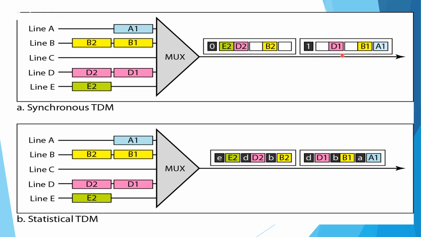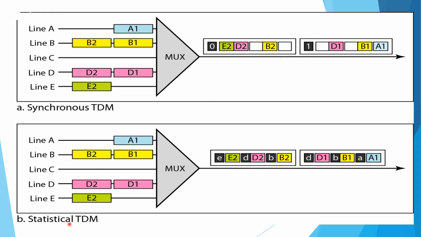So we have 2 empty slots within frame 1. Similarly in frame 2, A2 is empty, B2, C2 is also empty, D2 and E2. So we can clearly observe that this causes inefficiency in the bandwidth. Because of empty slots, we need a larger bandwidth in order to carry the data.